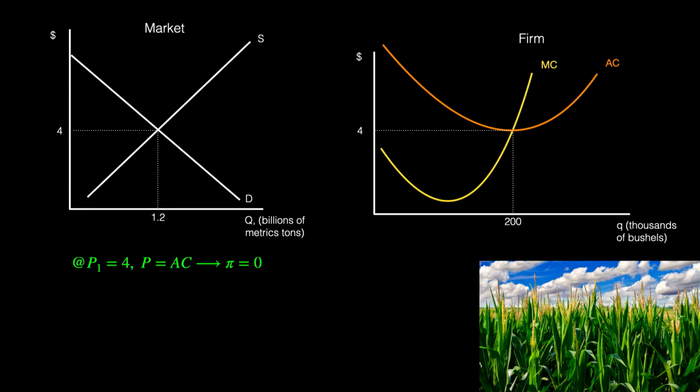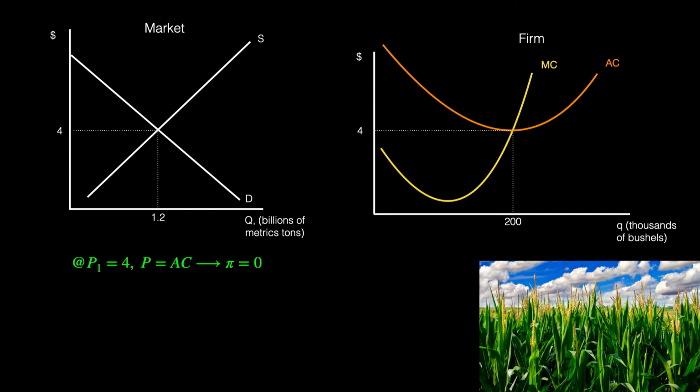In the corn market depicted here, all suppliers produce an identical product. Here, the market price of corn is $4 a bushel. Each firm is a price taker, so each firm takes the market price as given and maximizes profit by producing a quantity where P equals marginal cost. Since price also equals average cost, each profit-maximizing firm earns zero economic profit.